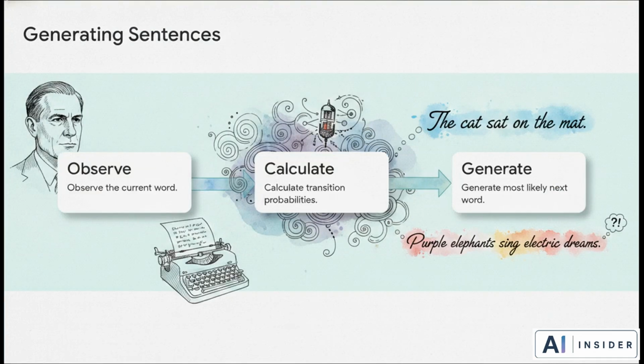The legendary Claude Shannon took Markov's exact logic, but instead of applying it to single letters, he used whole words. It worked like this. Step 1, observe the current word. Step 2, calculate the transition probabilities of what word usually comes next. And step 3, generate the most likely next word. Suddenly, computers could generate flowing sentences one state at a time. And honestly, some of these sentences were surprisingly believable. But others, well, they were hilariously wrong.